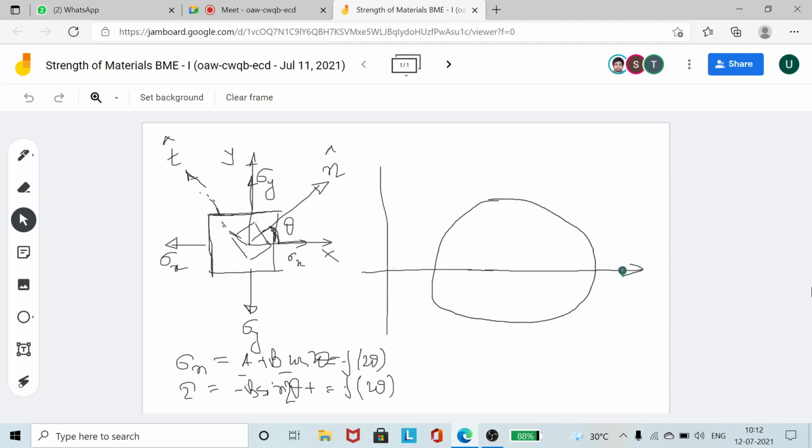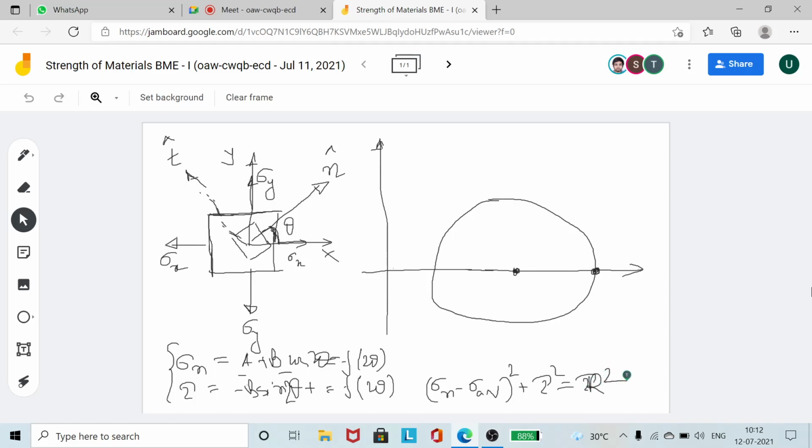Now the initial question that you asked: if I plot 2 points, any point lying on the circle must satisfy the equation we got, which is sigma n minus sigma average, whole square, plus tau square, equal to r square.